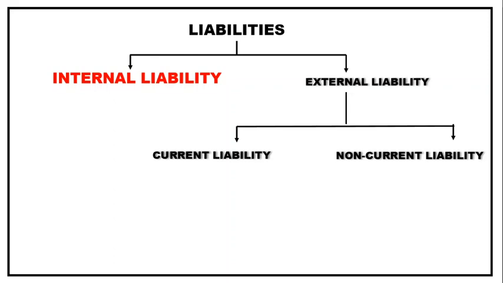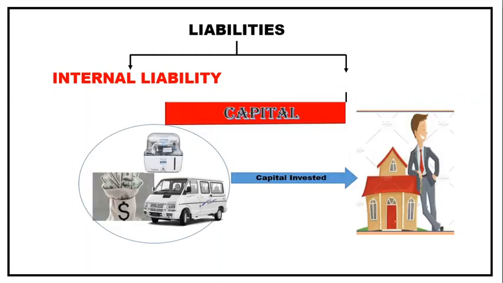Coming to the first one, internal liability. The name suggests it is a liability, the amount which is to be paid to someone. Now, who is an internal person? Just recall, we learned in a previous video that it is the owner of the business, the proprietor. He invested capital into the business.